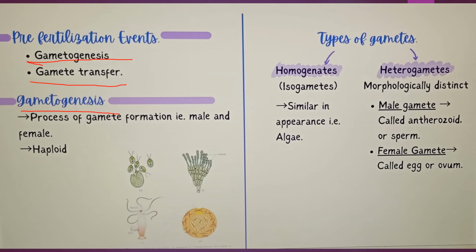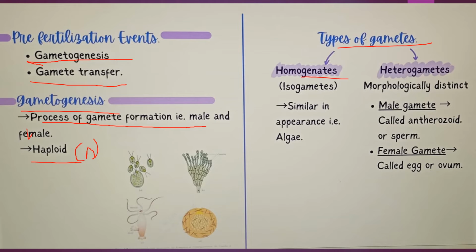What is gametogenesis? Process of gamete formation, that is male and female, and they will be haploid. The formation of gametes in male and females is called gametogenesis. Why is this diagram here? They are all haploid, means all the gametes are n, not 2n, just n.